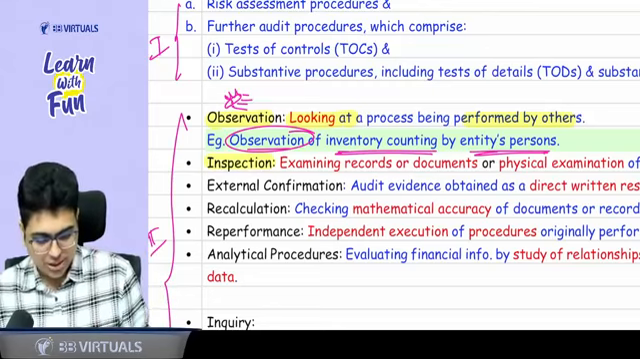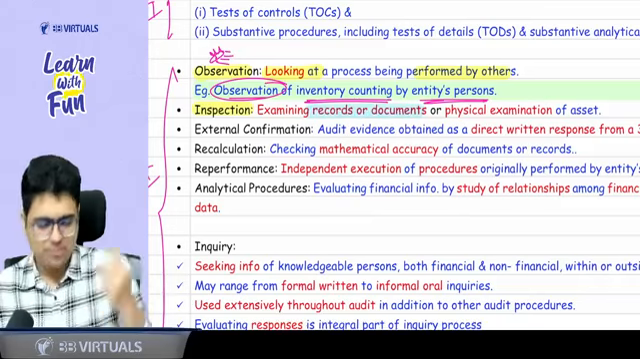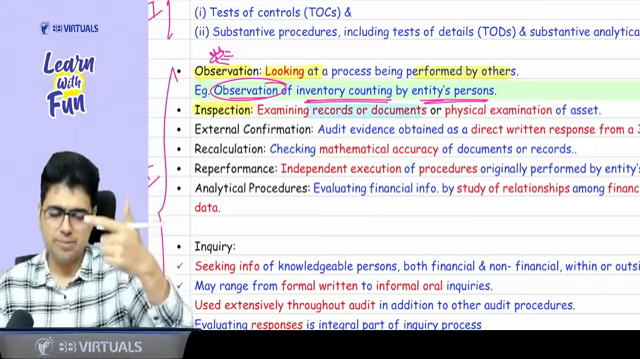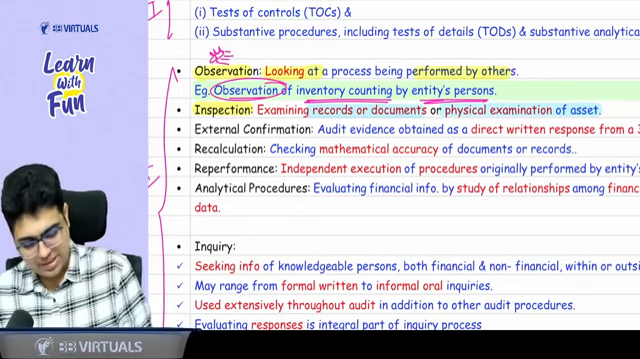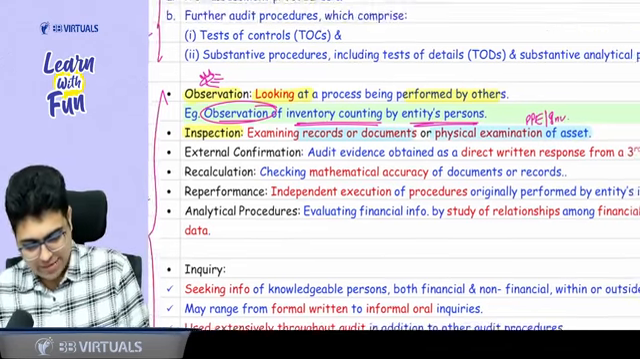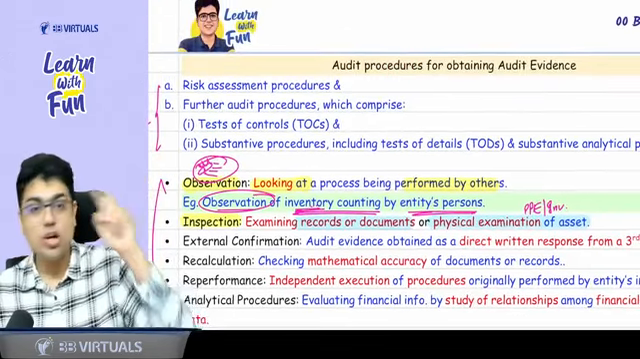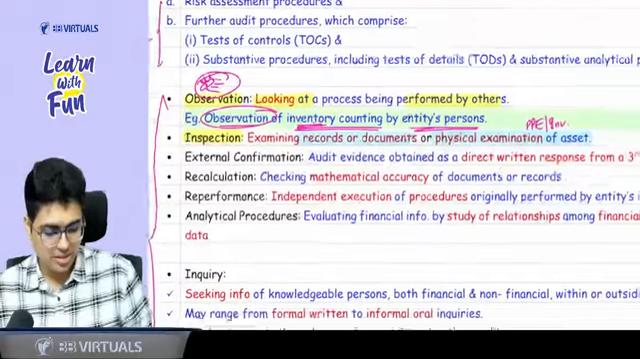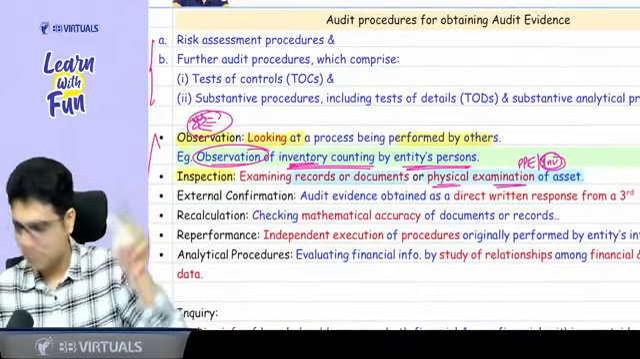Inspection includes generally two things. First thing is inspecting the records or documents. That means you are checking the invoice, agreement. Or you are doing physical examination of asset. Physical examination means PPE or inventory. Sir, inventory was here also. Here you were not physically examining. You were observing the inventory count done by others. Here you are doing the physical examination of the inventory. So this is inspection.